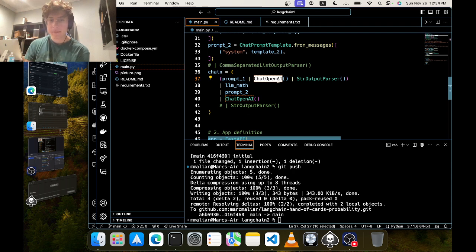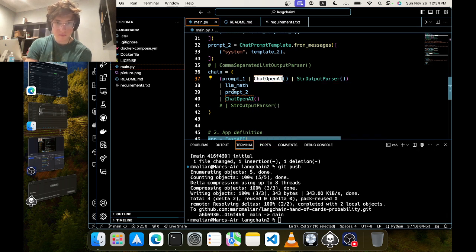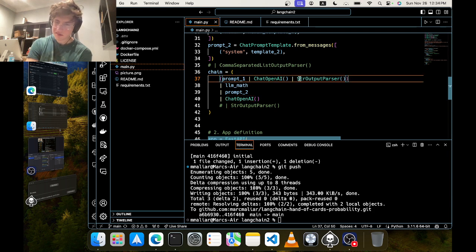Also importantly, if you want to chain the output of this to some other operator, then you really do have to parse it, because the output is like a JSON. It has a question and then an answer and some content and other stuff in here.